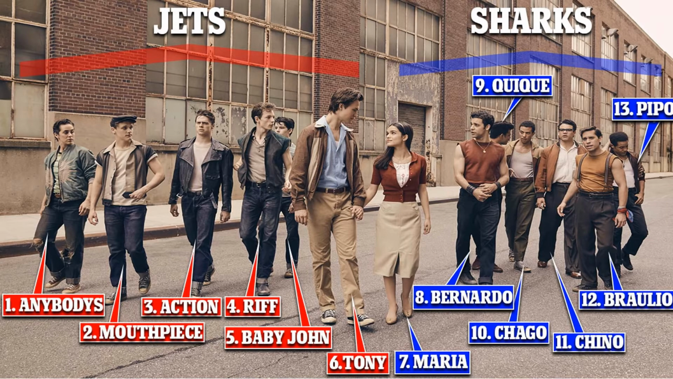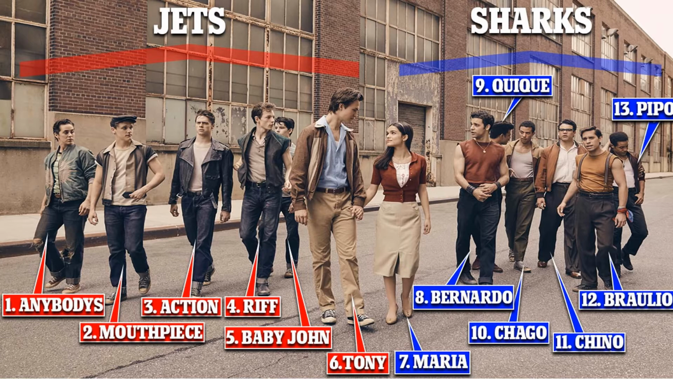Then we have West Side Story. In this one, we also have two rival gangs in which our characters are divided. To start, we have the Jets, who are a gang of white Americans. Tony was part of this gang, although at the time of the story, he is no longer part of it. But even so, in this gang, there are the following characters: Riff, Baby John, Action, Mouthpiece, and Anybody's. We will focus more only on Tony and Riff.